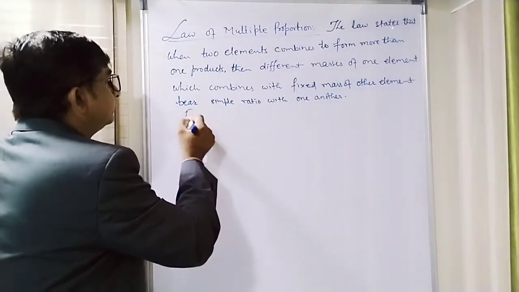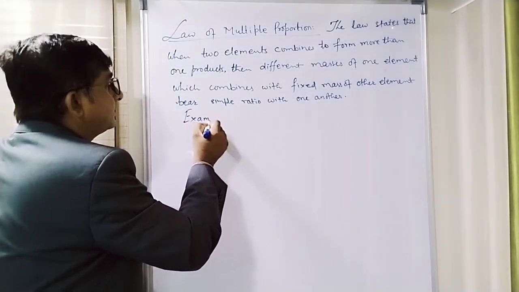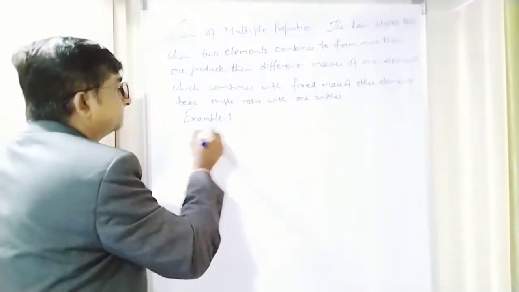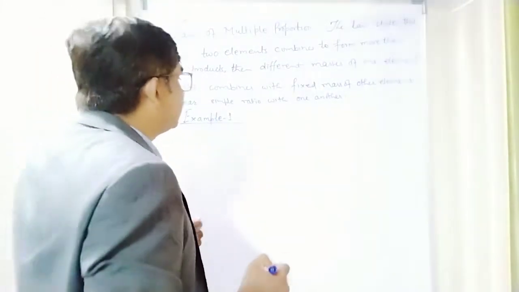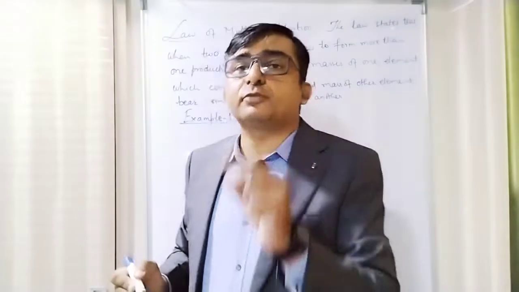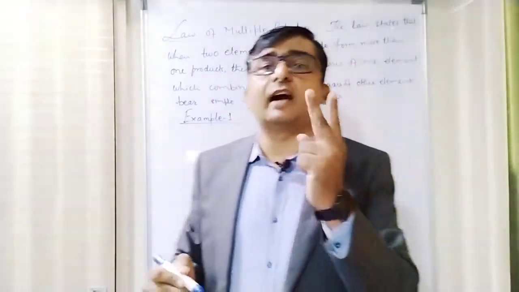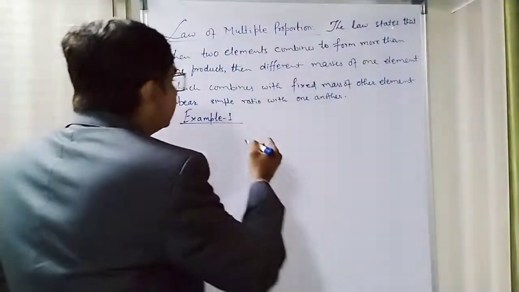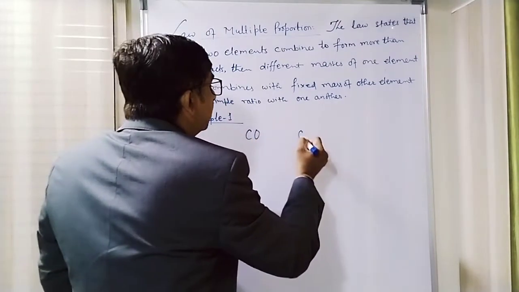Let's see one example. Example 1. Let's see that when carbon reacts, it forms two compounds, carbon monoxide and carbon dioxide. So let's see that I am taking one carbon monoxide and one carbon dioxide.